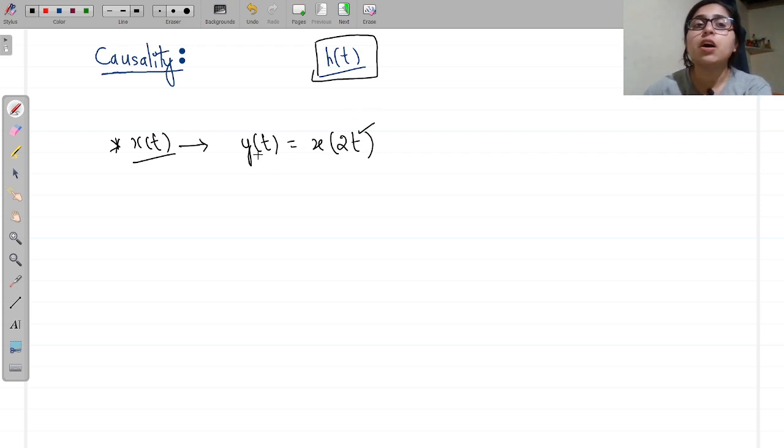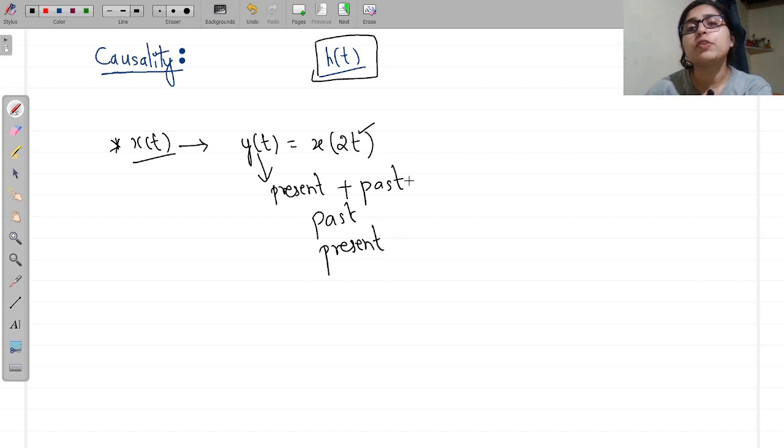That means if this y of t depends upon the present or past, or you can only consider past, or you can only consider present.